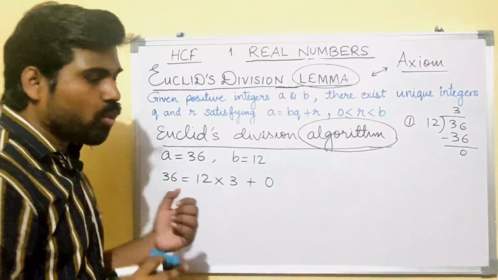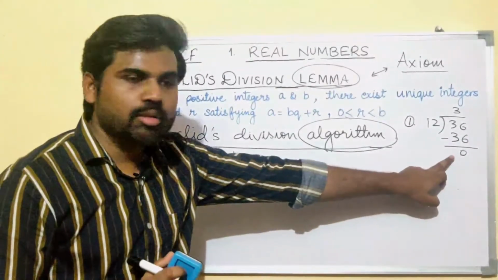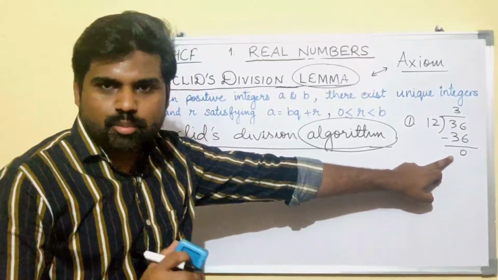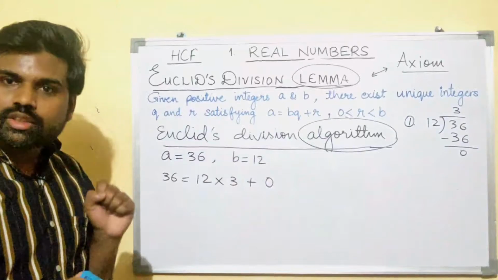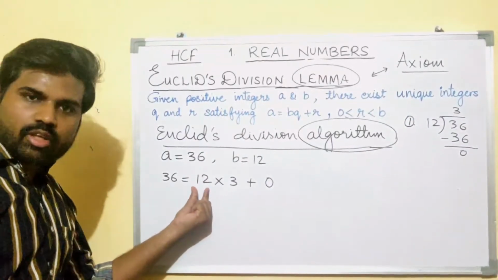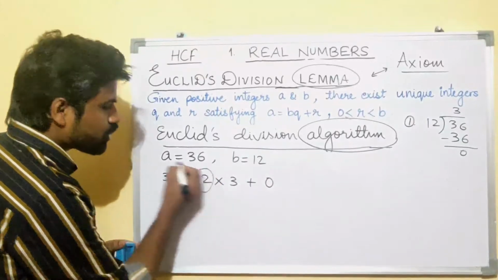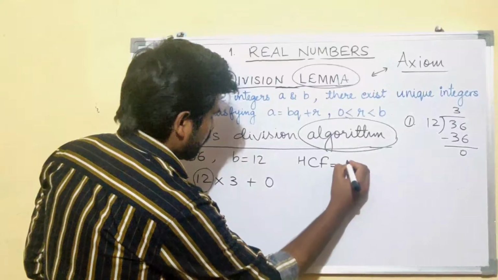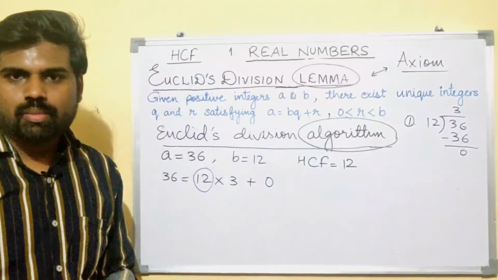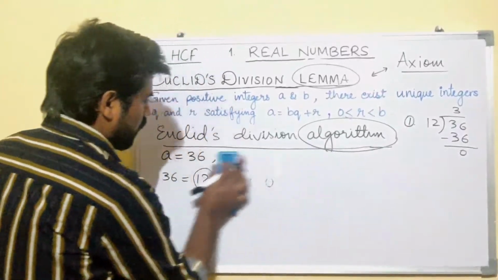Now, what did I tell you? What is the last step? The last step is when the remainder is 0. So here the remainder is 0 now, so this will be your last step. Now, what is your HCF? HCF is the divisor when the remainder is 0. That means here the divisor is 12. So your HCF will be 12. It was a very simple example, right? Let us take another example.